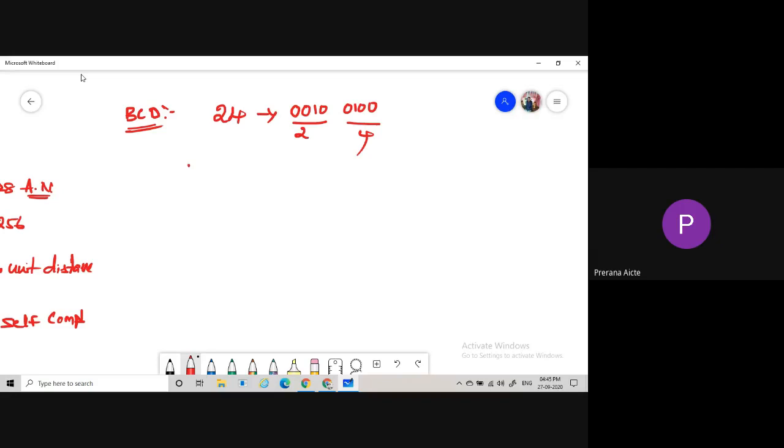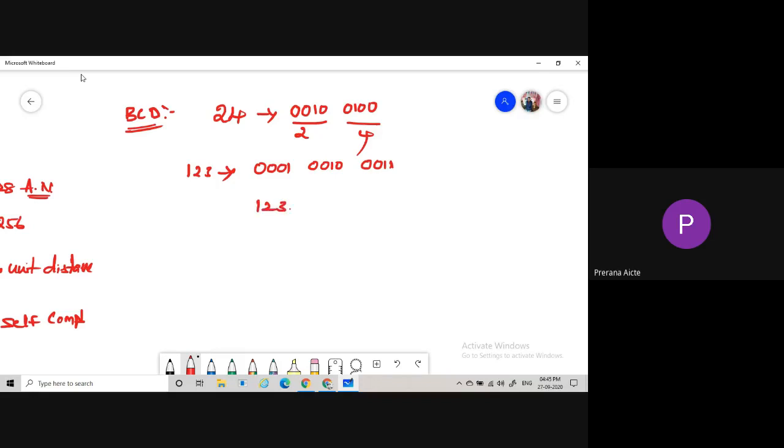And similarly, 1, 2, 3. What is the BCD representation of 1, 2, 3? 0001 0010 0011. Like this, we are representing the numbers.